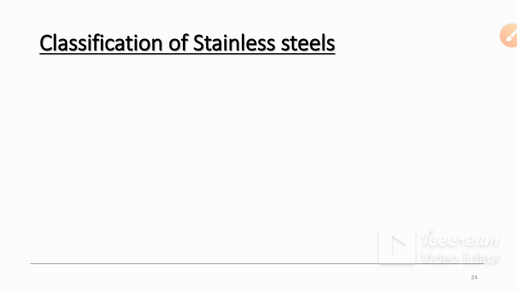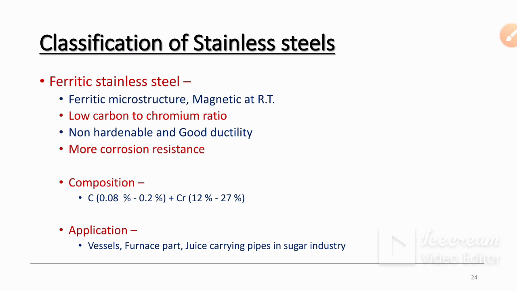Then the classification of stainless steels. First, ferritic stainless steels. A ferritic microstructure is there, and it is magnetic at room temperature. It means if you keep a magnet near this ferritic stainless steel, it is magnetic in nature and the metal will be attracted towards the magnet.